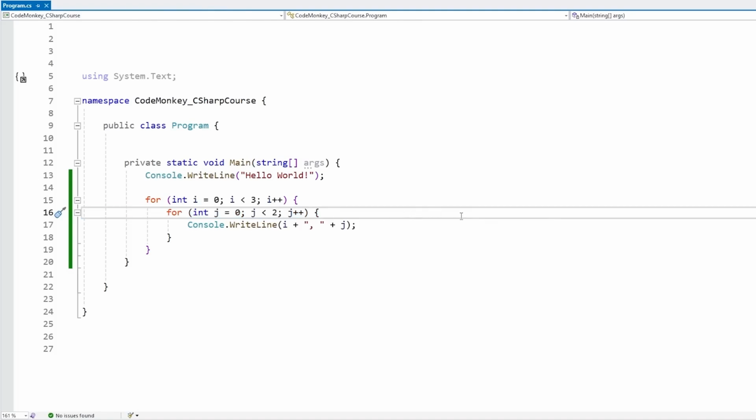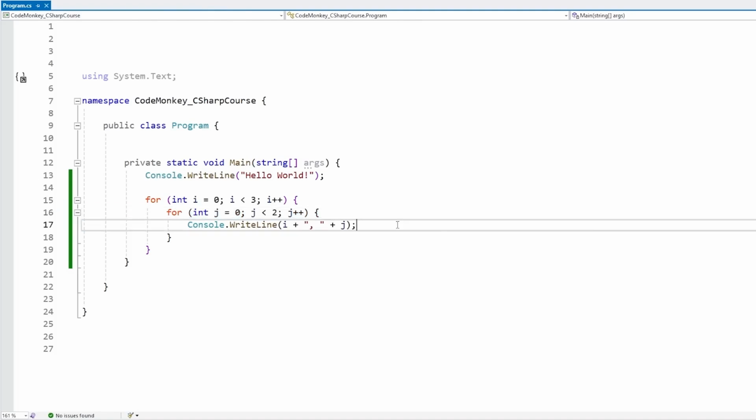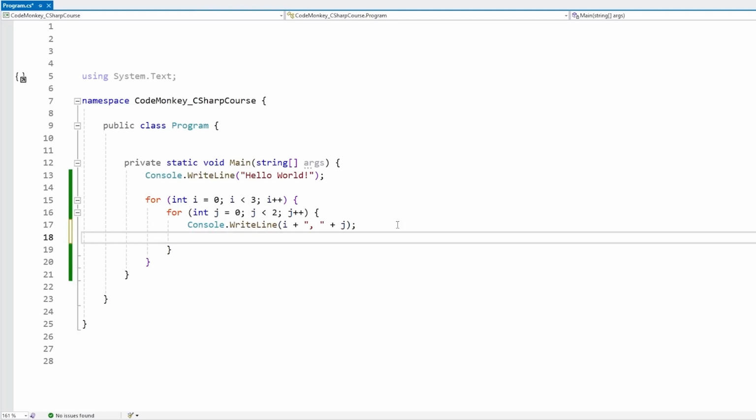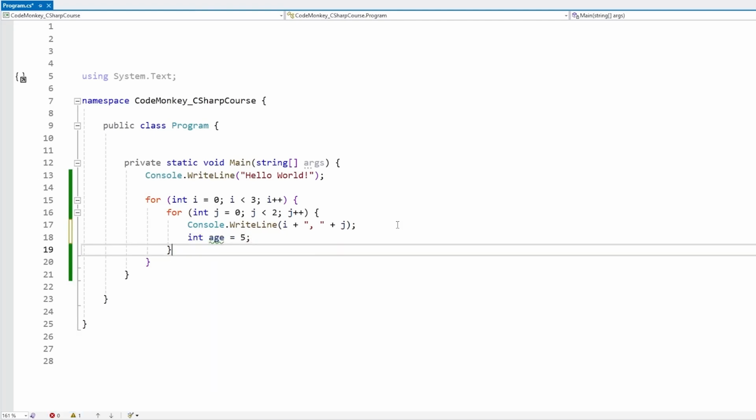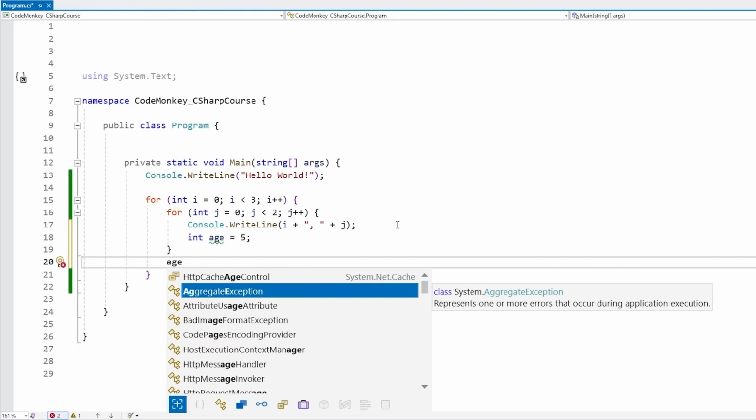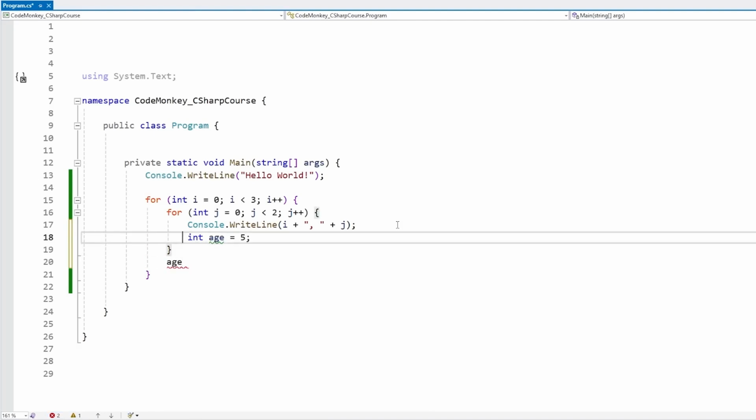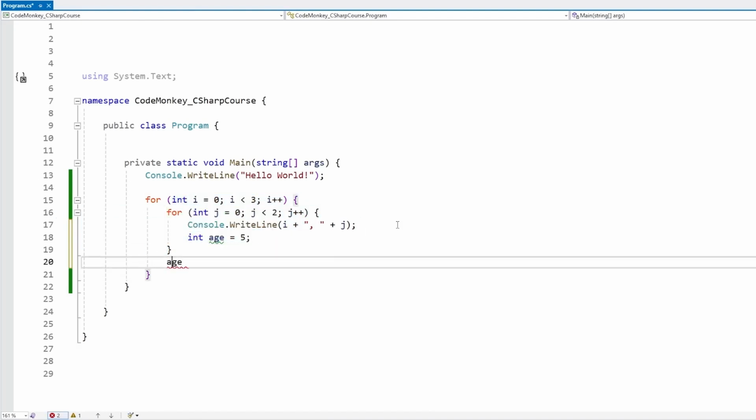Also remember what we covered in the basic section about variable scope. If you define some kind of variable inside this inner loop, like an int age equals 5, and down here you try to access the age, nope, that does not work. If you define something inside the scope of this inner loop, it does not exist outside of it.